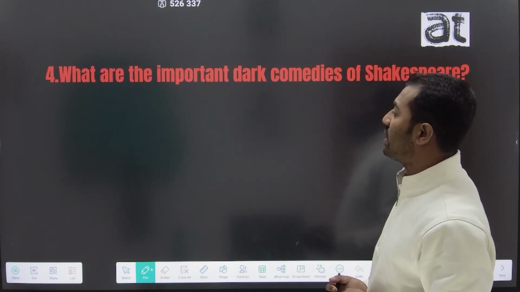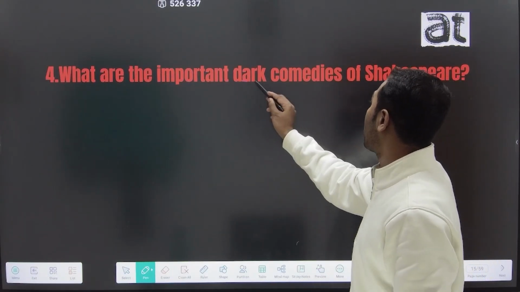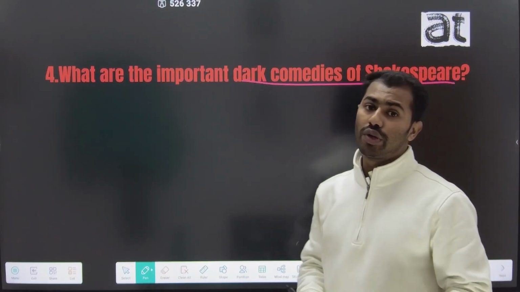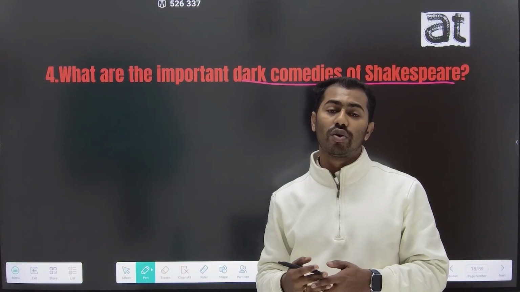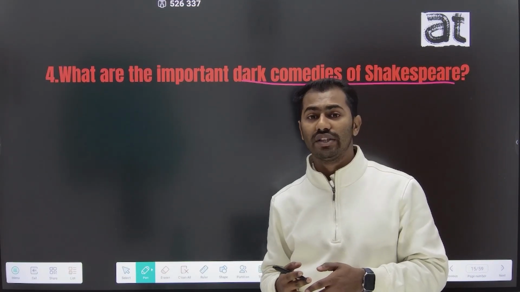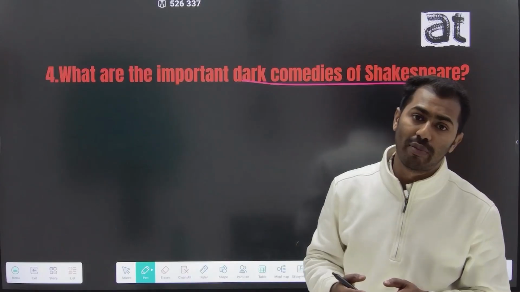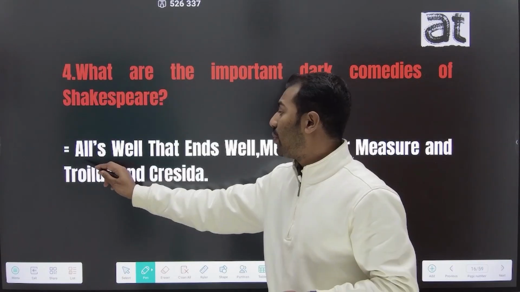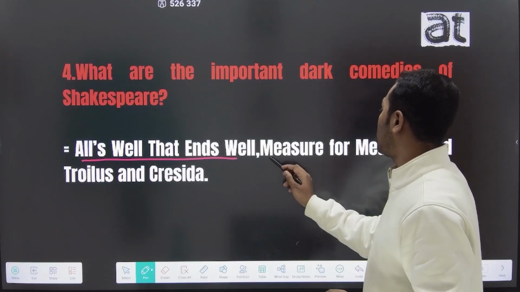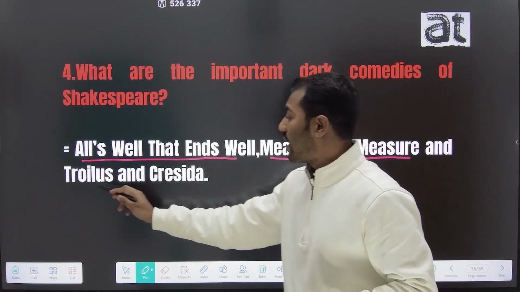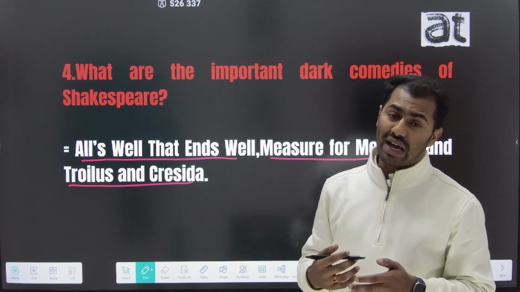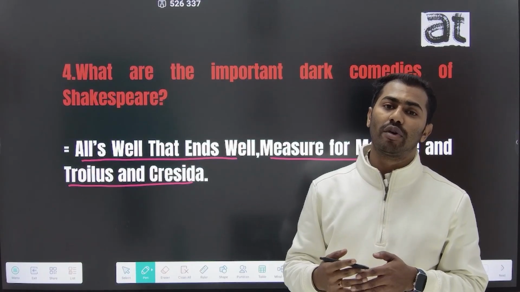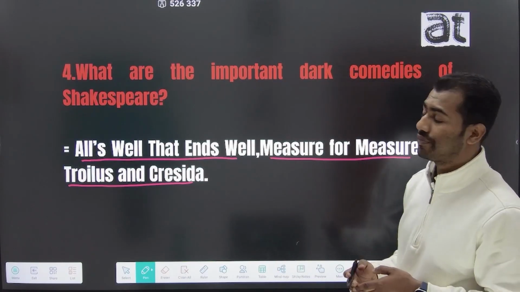And the fourth question is, what are the important dark comedies of Shakespeare? William Shakespeare wrote three important dark comedies, also known as problem plays: All's Well That Ends Well, Measure for Measure, and Troilus and Cressida. These are the three important Shakespearean problem plays or dark comedies.